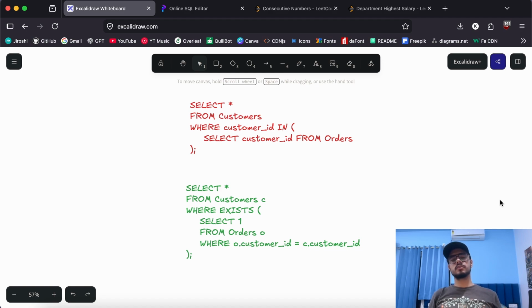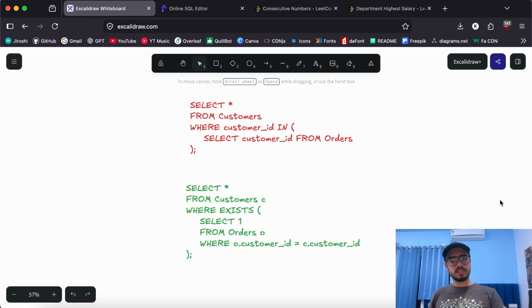Why? Because when you apply the in keyword over an operation where we are comparing some IDs or something, it can iterate over the whole array, even if it finds an output. But with exists, once a comparison is done, we have an ID, we want to compare it to something, and the comparison is successful, the query will stop and give out the result. It won't iterate even further. But with in it keeps on iterating until the last row. That's why it is much more preferable to use exists.